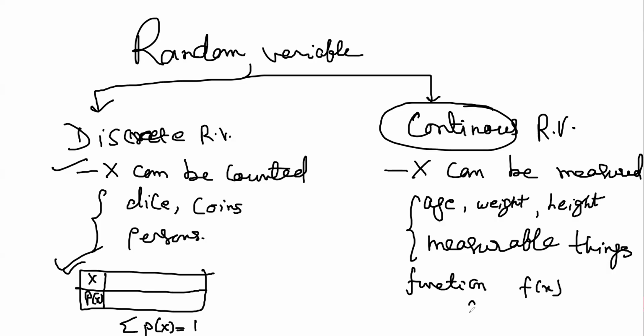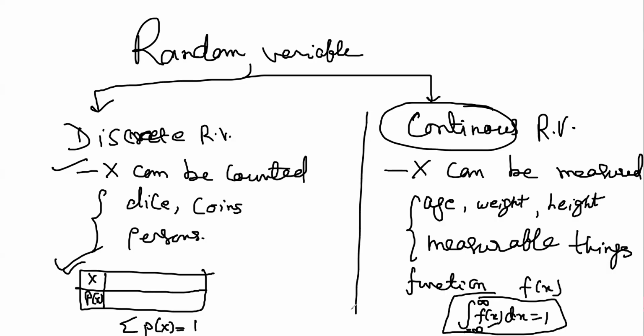And for the continuous case, the total integration must be equal to 1, from minus infinity to plus infinity. Minus infinity means lower value to upper value. Okay. Understood? Okay. So we can stop here because